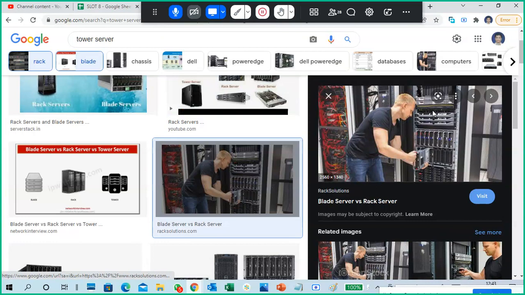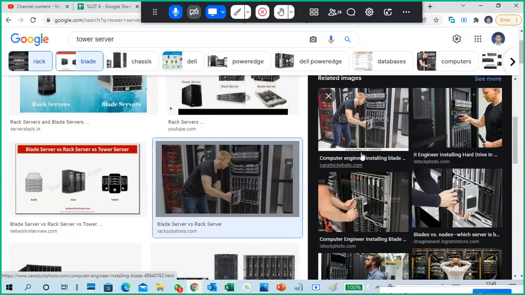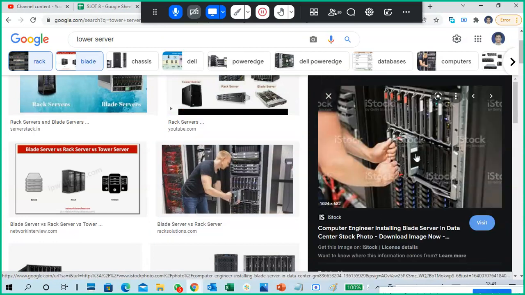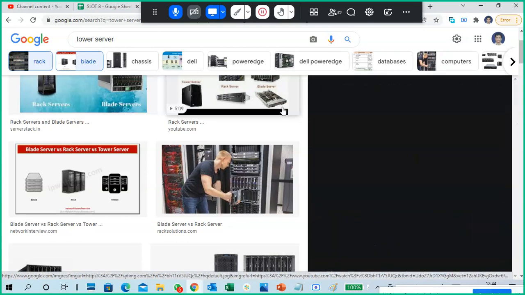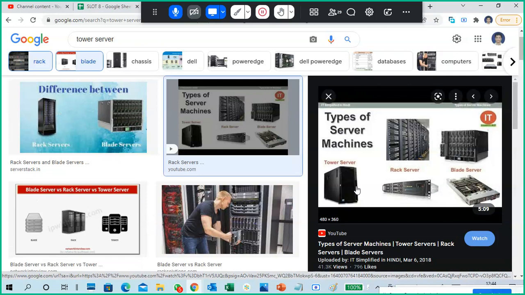And this is an important picture actually. See closer. What is being inserted is a blade. A blade is being inserted into this data center. Blade means itself a server. See the types of server machines: tower server, rack server, blade server.